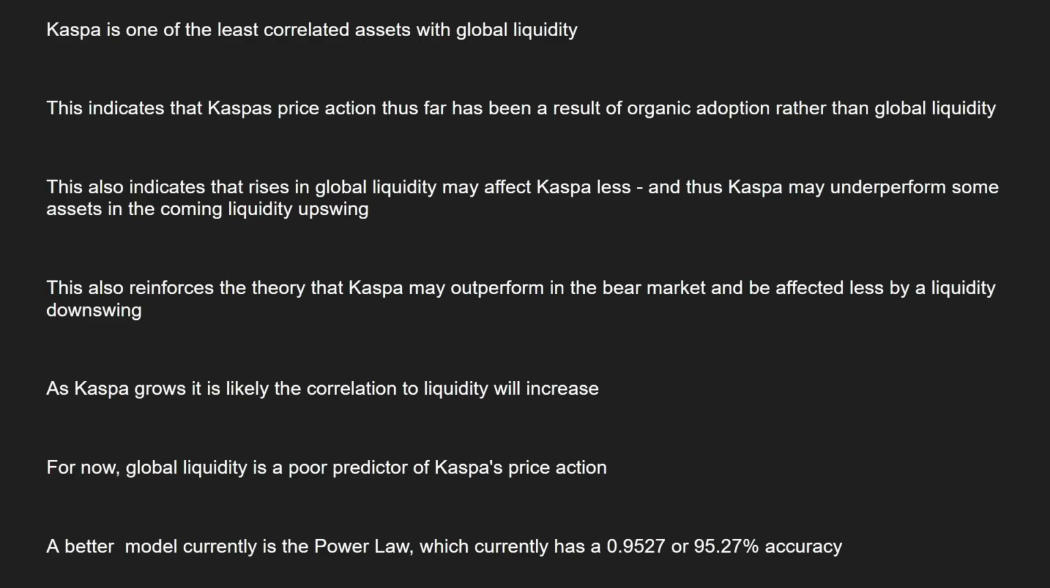But it also reinforces the theory that Casper may well outperform in the bear market and be less affected by a liquidity downswing. Now, it should be noted that as Casper grows in size and in market cap, the correlation to liquidity will likely increase. But basically, for now, global liquidity is a relatively poor predictor of Casper's price action, and potentially a better model currently is the power law, which currently has a correlation of 0.9527 or a 95.27% accuracy.